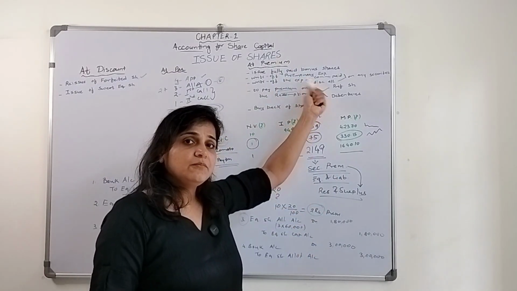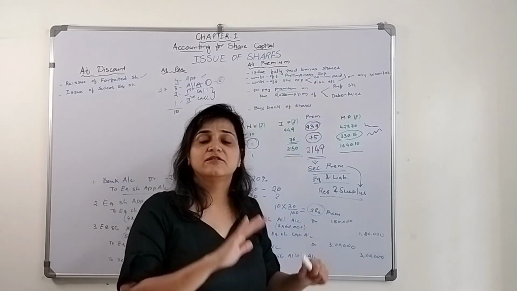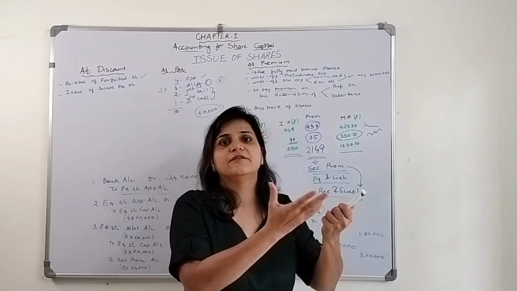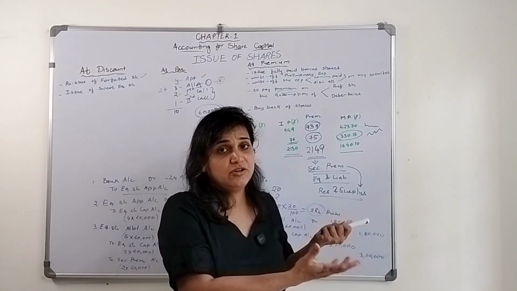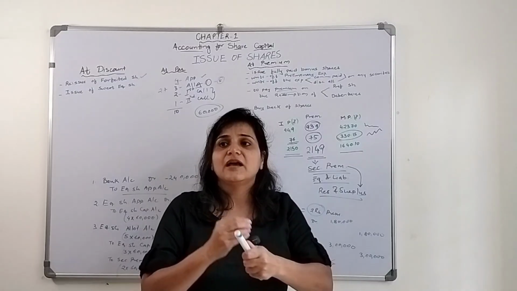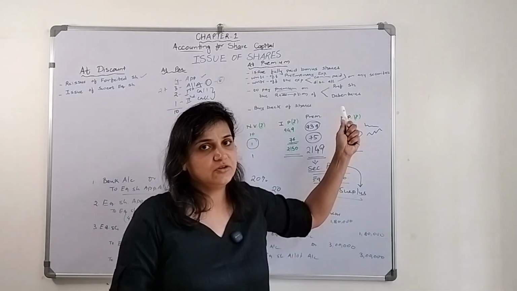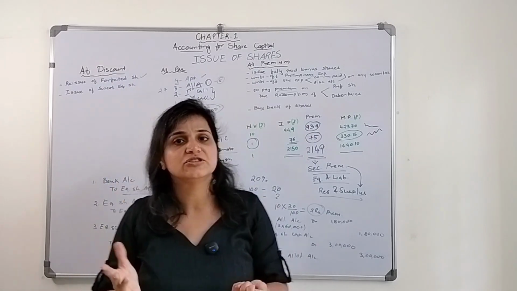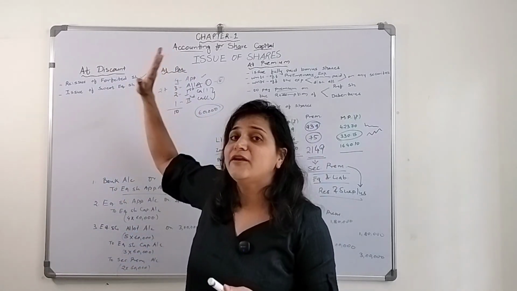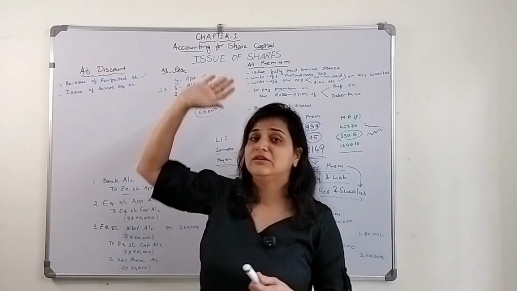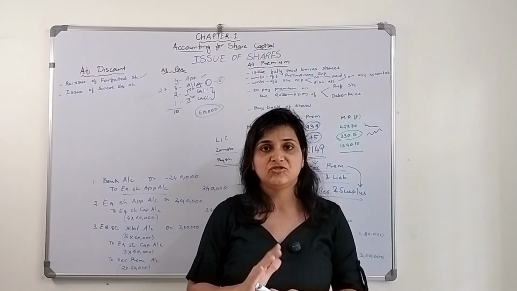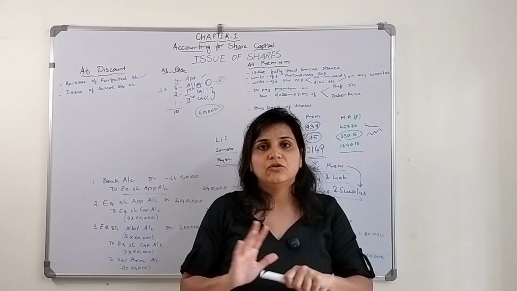Securities premium amount can be used for these 5 situations only, for nothing else. Companies can't just give dividend from the premium amount to their shareholders. They can't use it for any other purpose except for these things. Or they can issue the shares at discount, and they can issue shares at discount only when they are reissuing forfeited shares or issuing sweat equity shares, not during IPO or FPO.